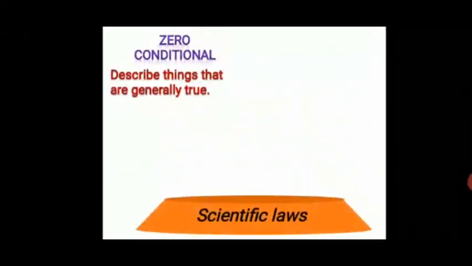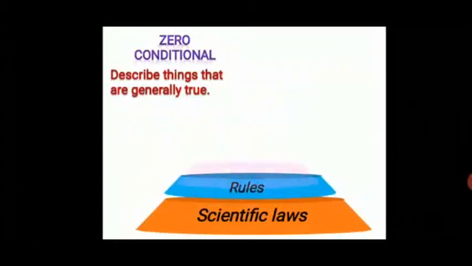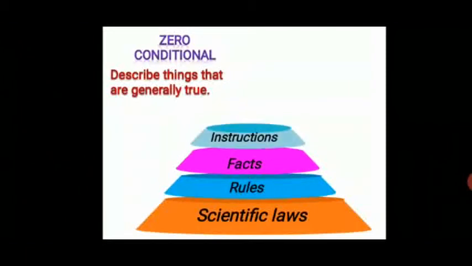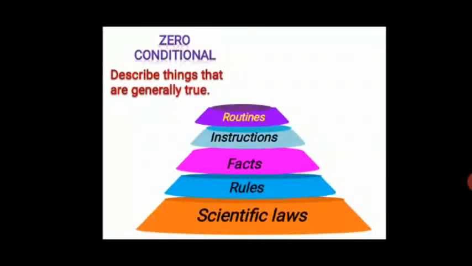These statements describe things that are generally true. So which are the things that are generally true, children? The scientific laws, the rules, the facts, the instructions, the routines, and the habits, which are always and generally true.